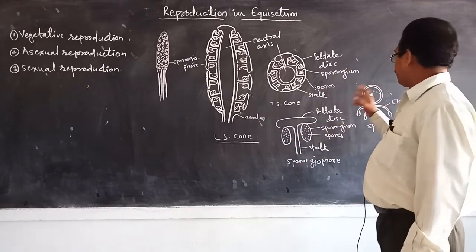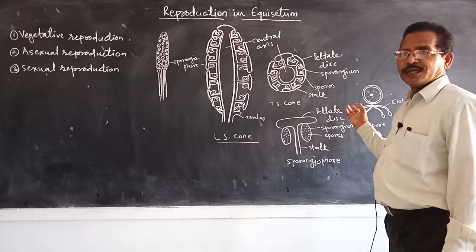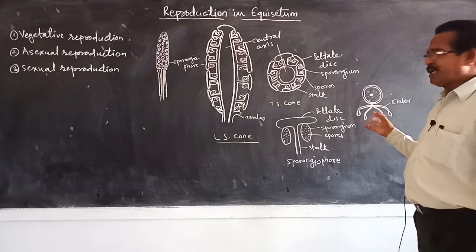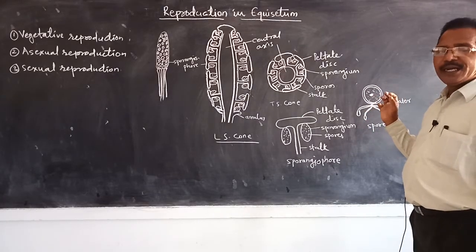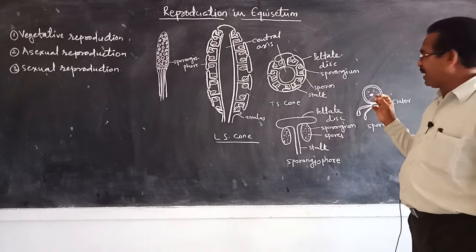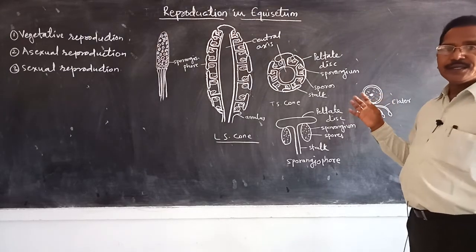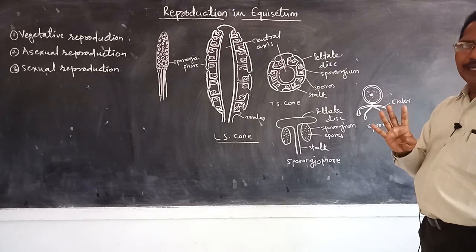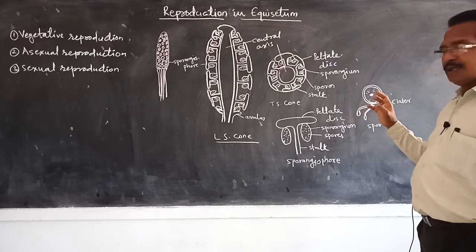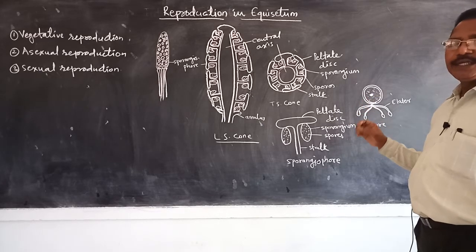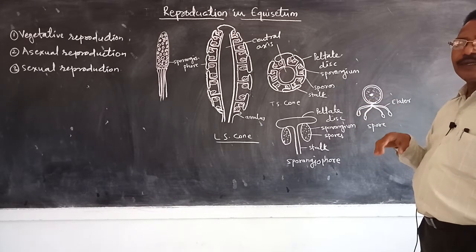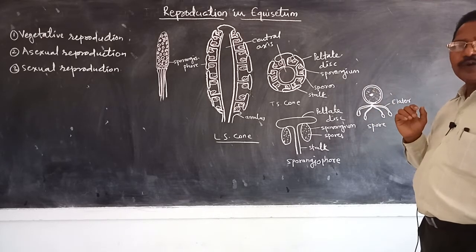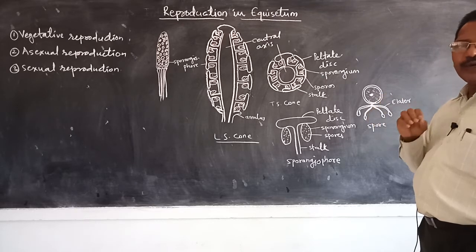The spores are haploid in nature. They are rounded, uninucleate, having dense cytoplasm and generally green in color. The spore gets surrounded by a four-layered wall. The outermost layer is called the perispore, then the middle layer, then the exospore, and last the endospore.